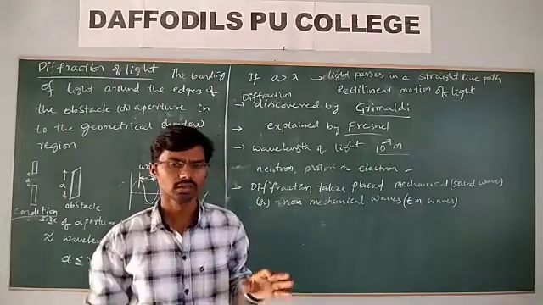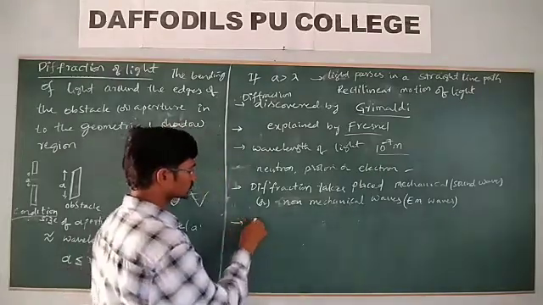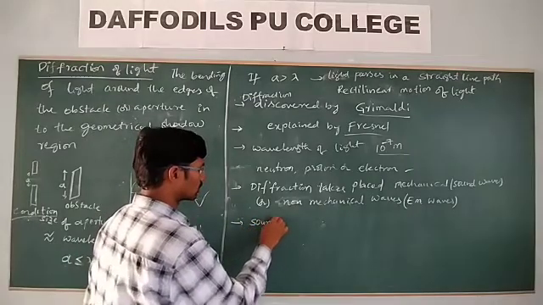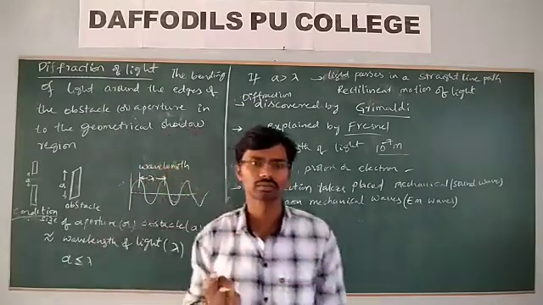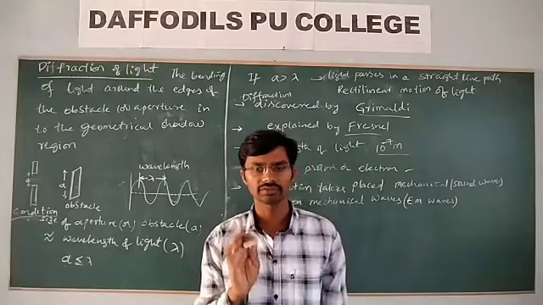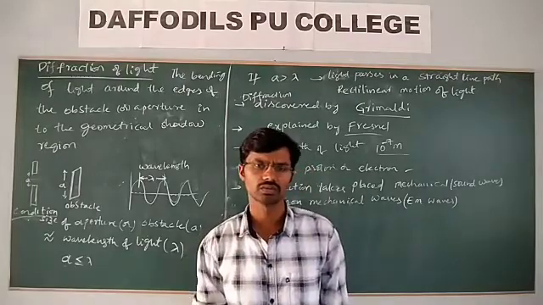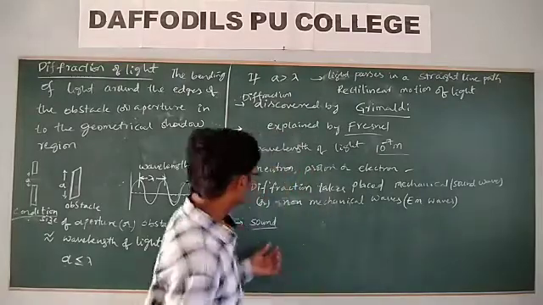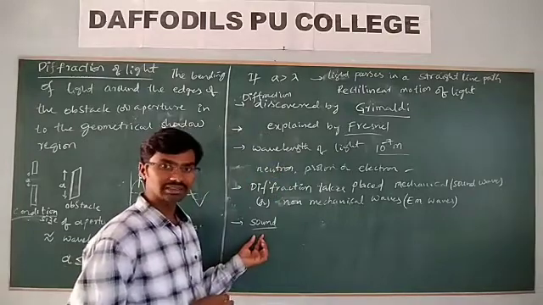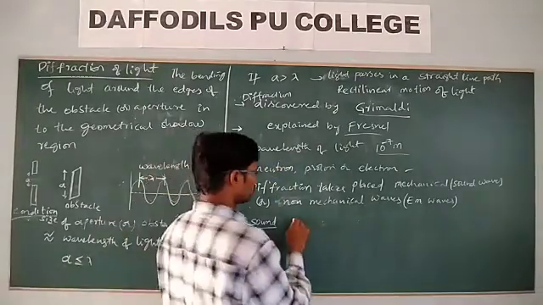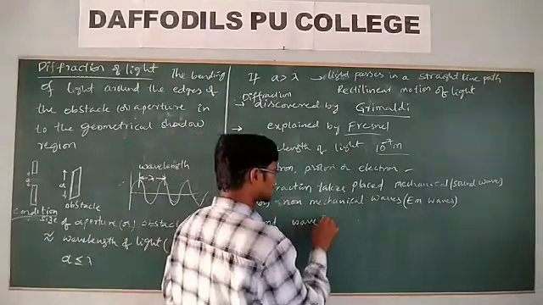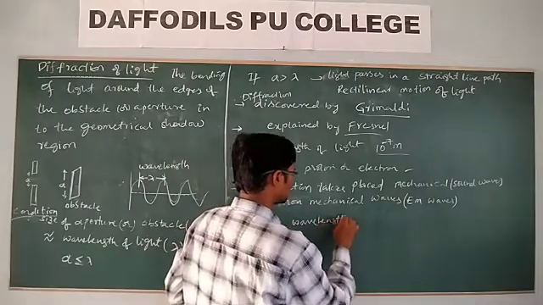Let me see for sound: can it be diffracted or not? Actually, the wavelength of the sound wave ranges from 16 millimeter to 16 meter.